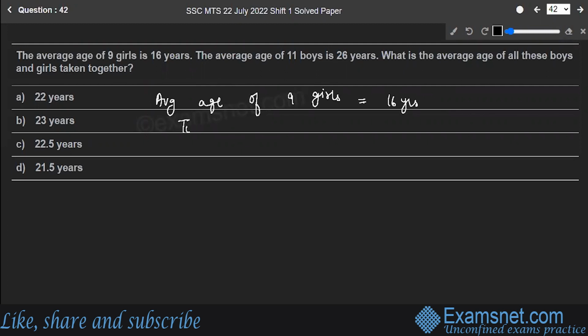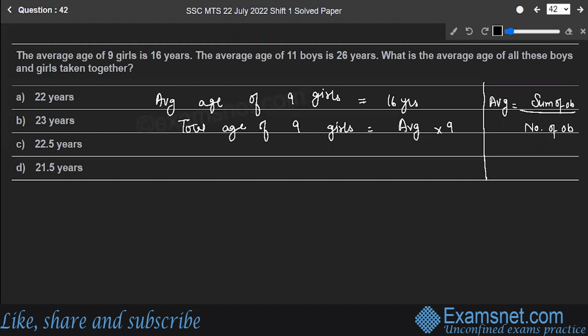What will be the total age of 9 girls? It will be equal to average multiplied by 9. You know the formula for the average. It is equal to sum of observations divided by number of observations. Correct?